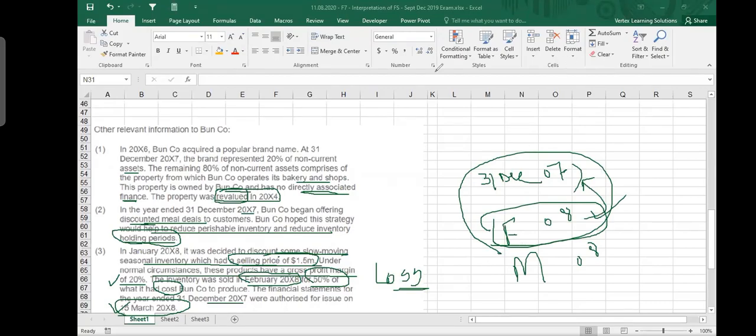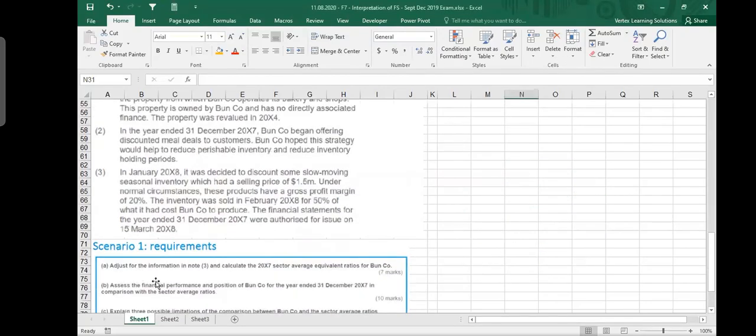And this is what they ask us. Note 3. They said to adjust for the information in note 3. So this is note 3. You are making a loss. So adjust for that loss and then calculate the ratios. Okay, we understand. Anybody has got any question until here? Please ask. Who else is here? Okay, let me ask. There is a question.